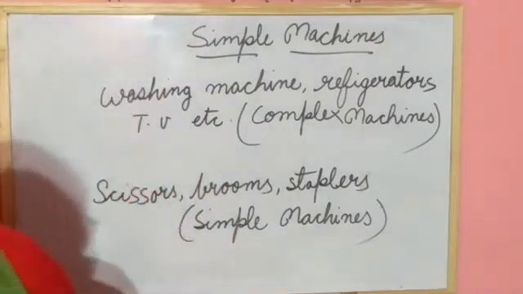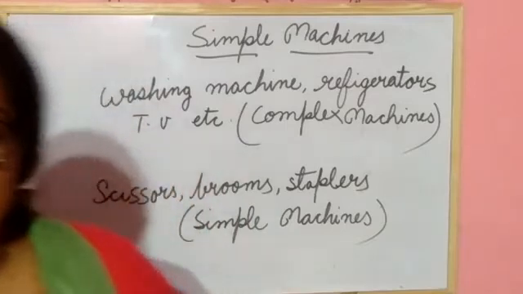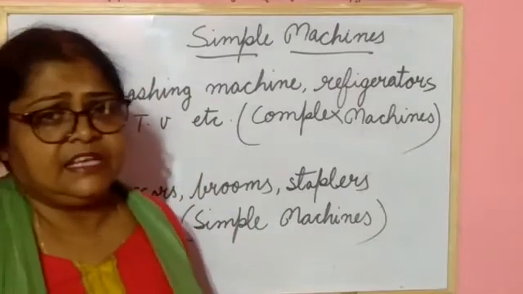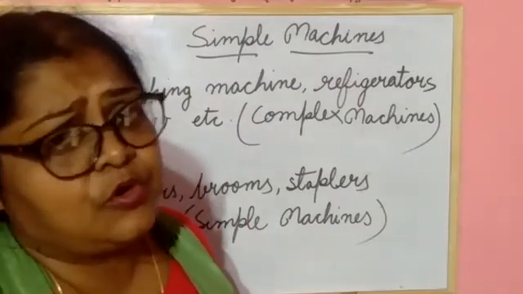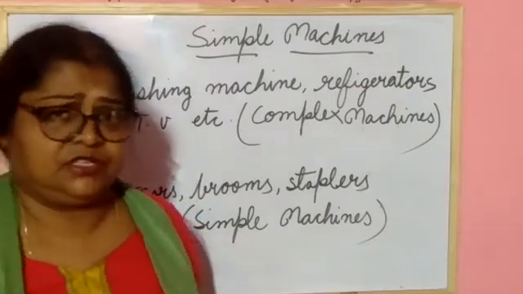What does a machine do? A machine makes our work easier, and with less effort we can get more work done with the help of the machine.